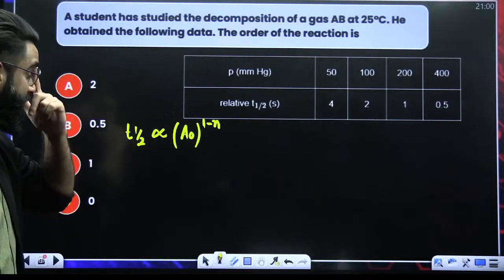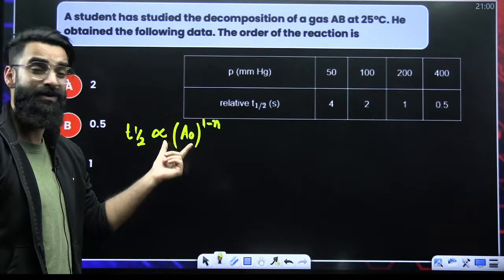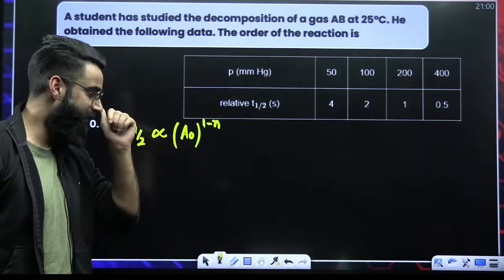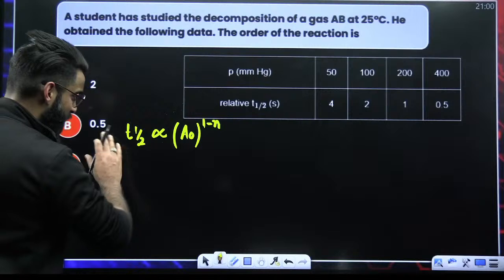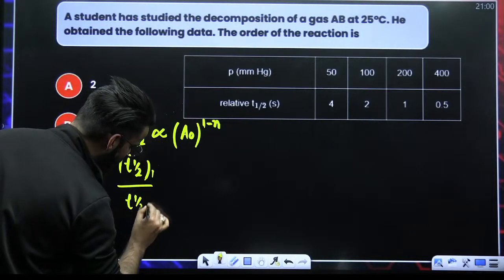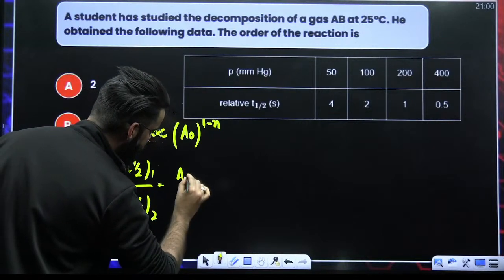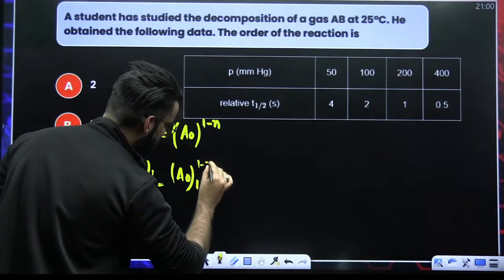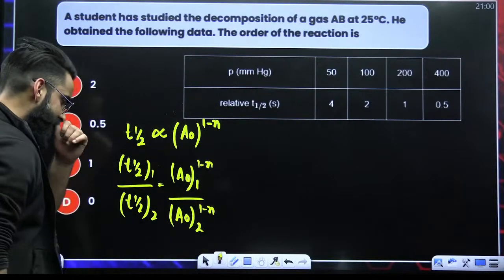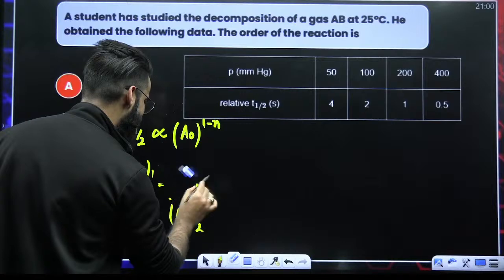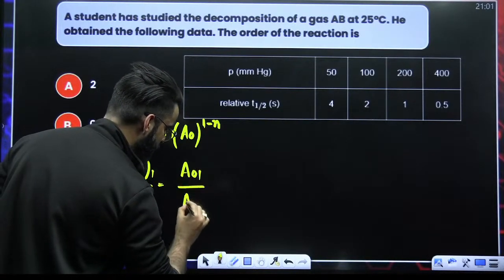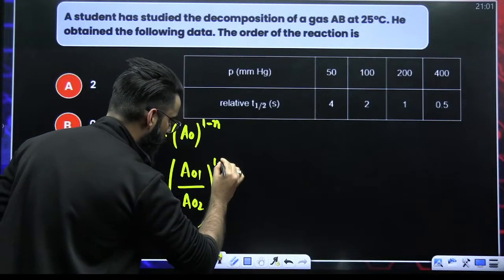I have taught you in the live marathons. Half-life of the reaction is directly proportional to initial concentration of reactant, or you can say initial pressure of reactant, or you can say initial moles of reactant raised power 1 minus n. So from this particular thing, I can say T half of 1 divided by T half of 2 is nothing but A naught of 1 whole raised power 1 minus n over A naught 2 whole raised power 1 minus n. Or 1 minus n I can take common. I can finally write it like this: A naught 1 divided by A naught 2 whole raised power 1 minus n.